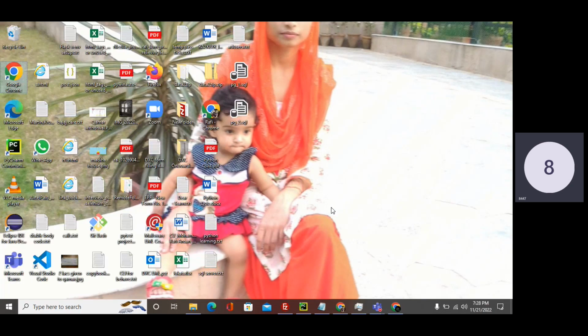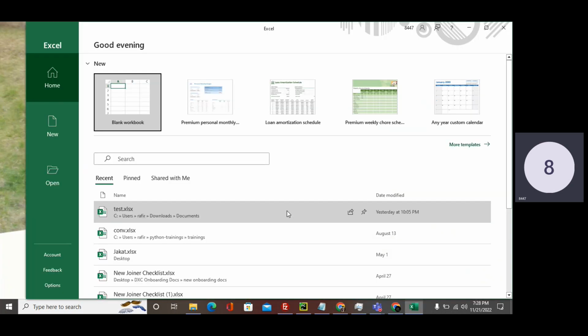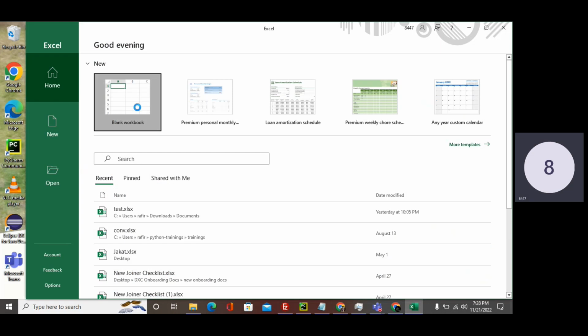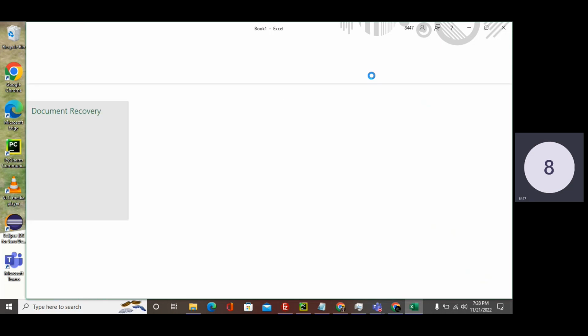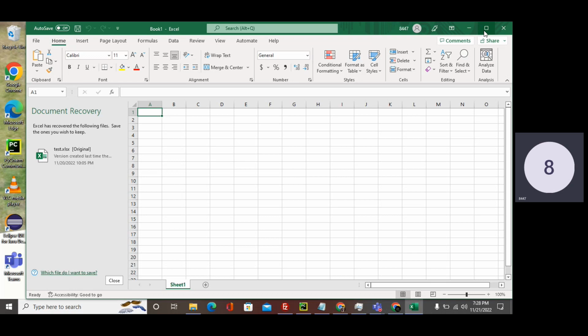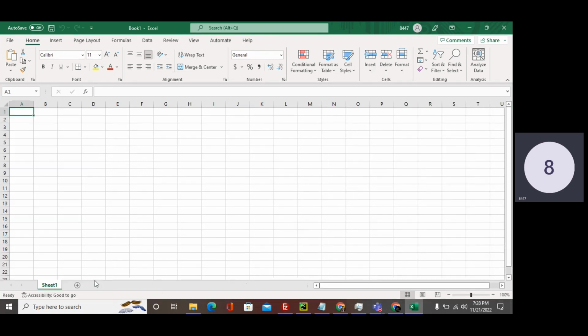Let's check if Excel is open or not. Okay, Excel is open. Let me open a blank worksheet. Okay, let me just maximize it. Close all this.